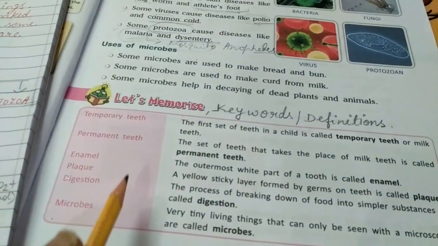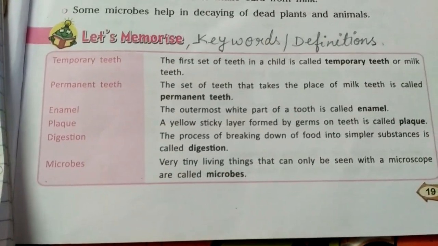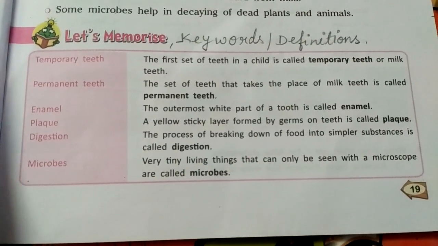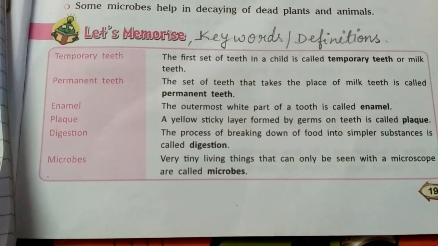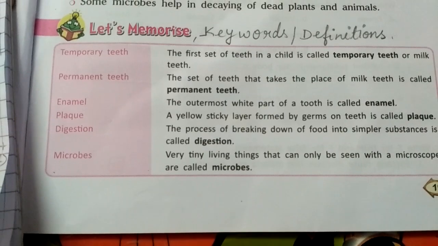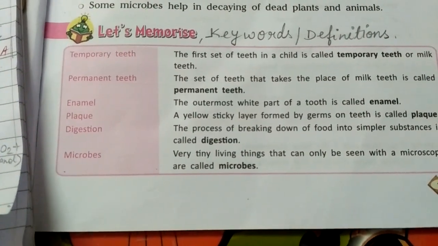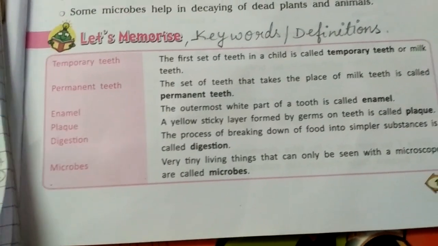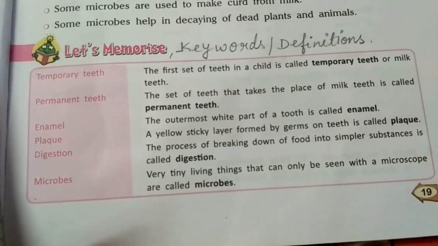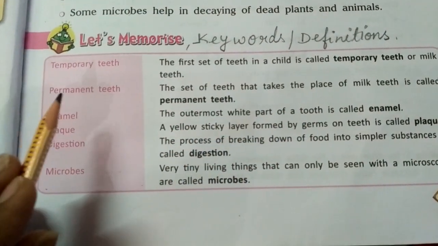So quickly let's see what is the first term. First is temporary teeth. The first set of teeth in a child is called temporary or milk teeth. I have already explained that whatever first set of teeth comes in a child, when the child is newborn, for 6 months it remains toothless, then slowly teeth start coming in the mouth. So that first set of teeth is called temporary or milk teeth.